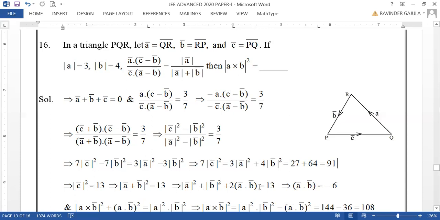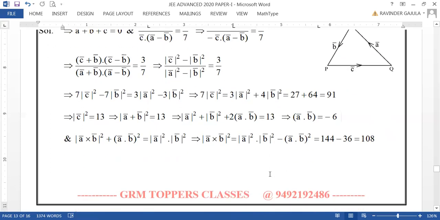Now solving this one by substituting mod A bar, mod B bar. Here A bar dot B bar is minus 6. Just simplifying, substituting mod A bar, mod B bar, the mod of A bar dot B bar is minus 6. Yes, and we know one condition: mod of A bar cross B bar square plus A bar dot B bar square is mod A bar square into mod B bar square.